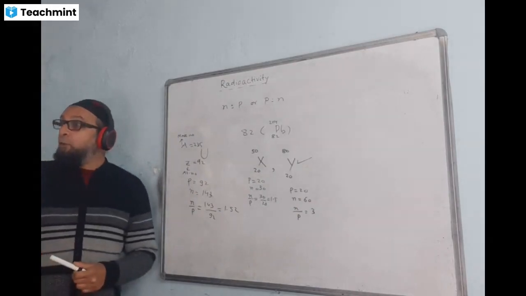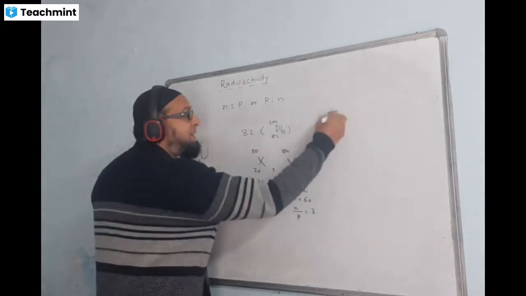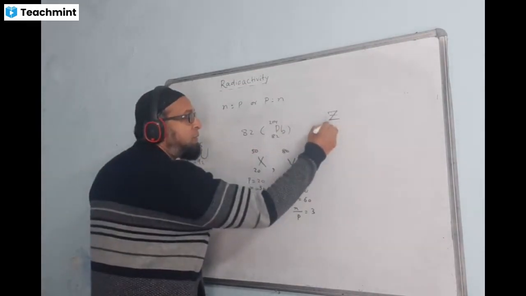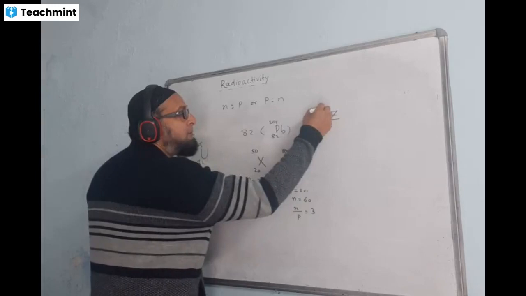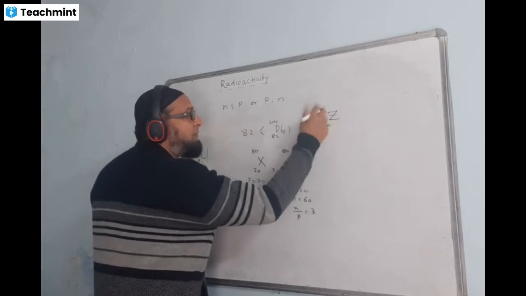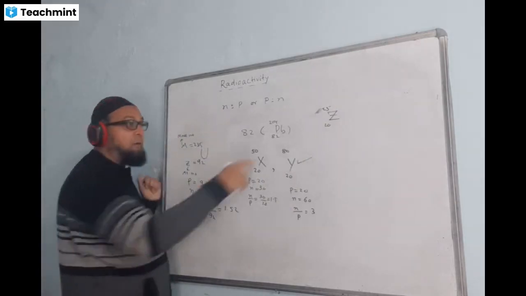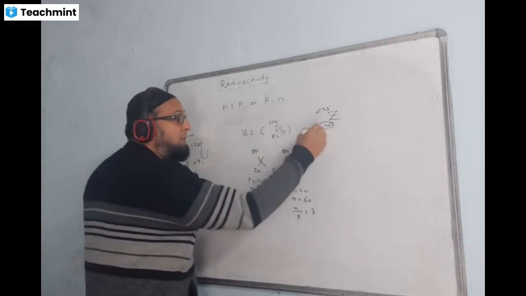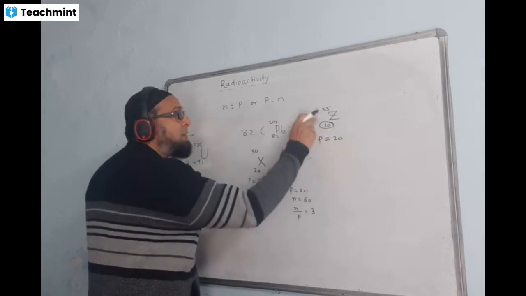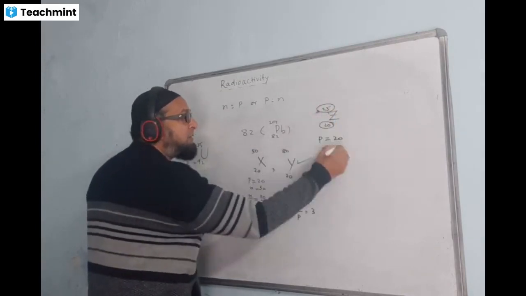Sometimes it may happen that the protons are in excess. Suppose I give one example. Suppose there is an element Z having atomic number 20 and the mass number is, suppose, 25. How many protons are there in it? You say protons are 20. This one is the atomic number, this is the mass number. How many neutrons are there? We subtract 25 minus 20.